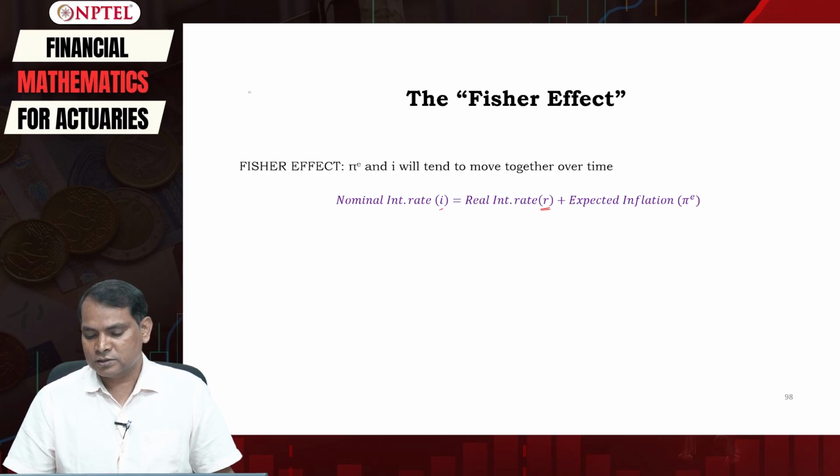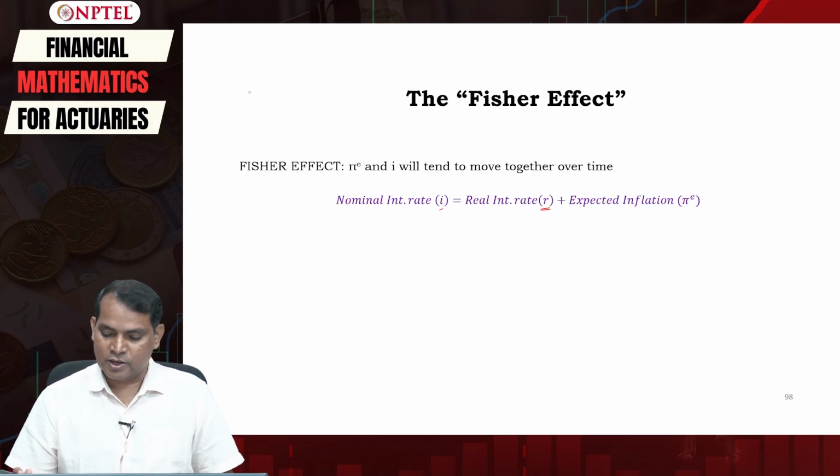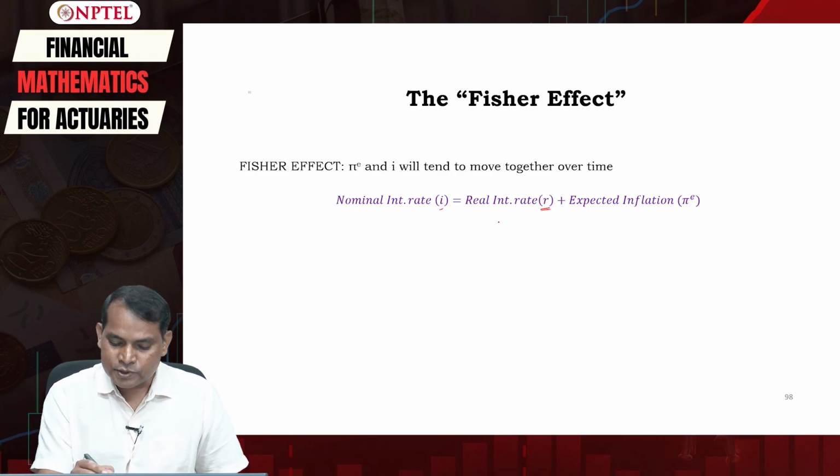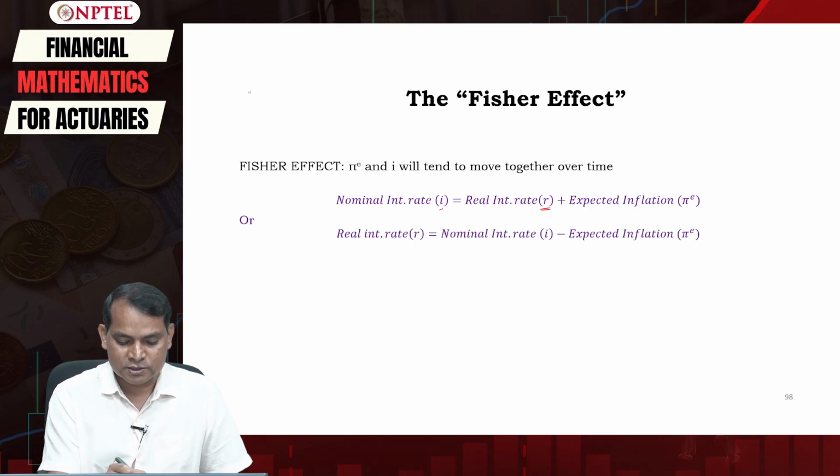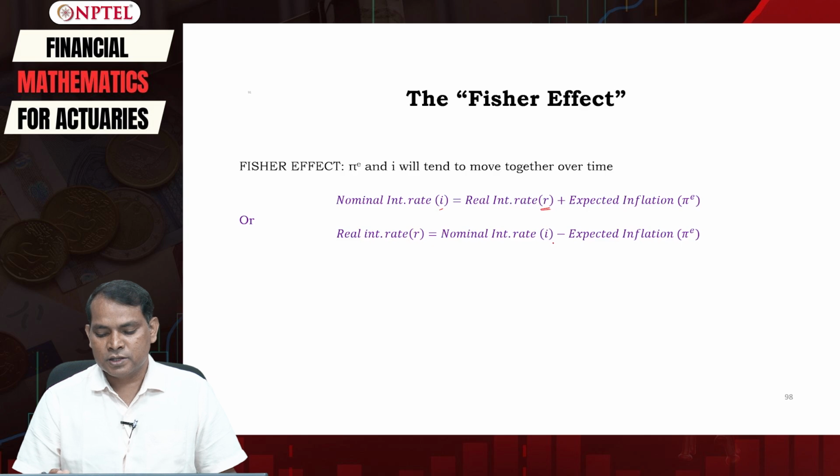Inflation can be measured as simply the change or the growth in the WPI or the CPI or GDP deflator. So this equation can also be written in terms of real interest rate: real interest rate is equal to nominal interest rate minus expected inflation. So what does this equation mean? This is a very famous equation and very much applicable also.